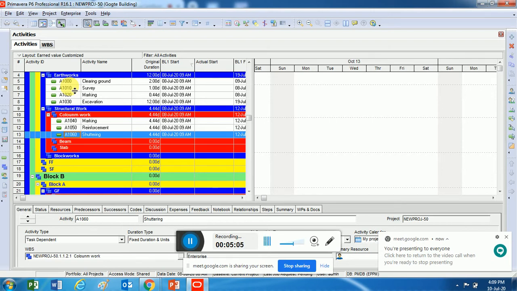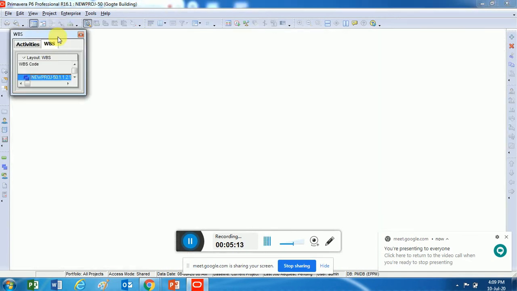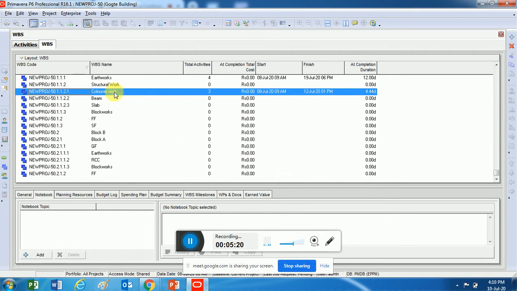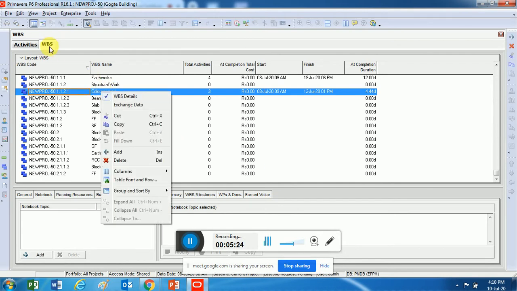So, as you can see, this column works, and I want this column work to be there in my first floor, second floor, third floor, everywhere. For that, what I need is WBS first, right? So, for example, you can see this column works, right? I'll right click on this. You can see I am on the WBS page.